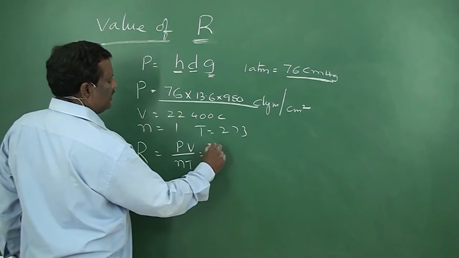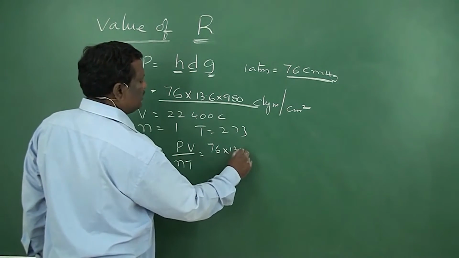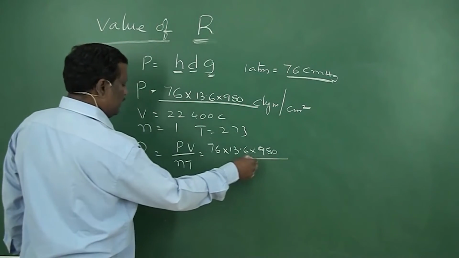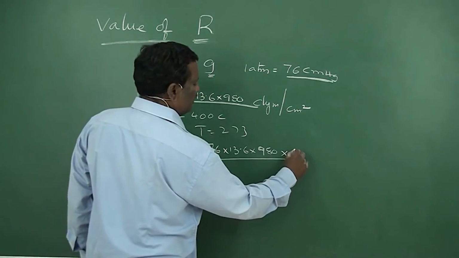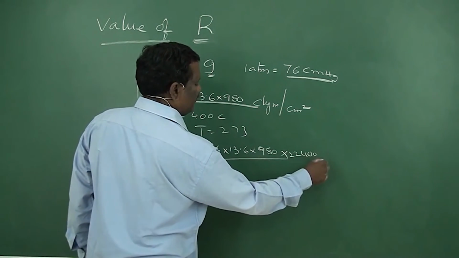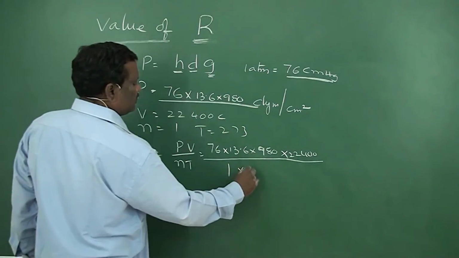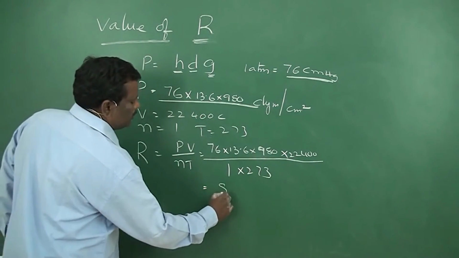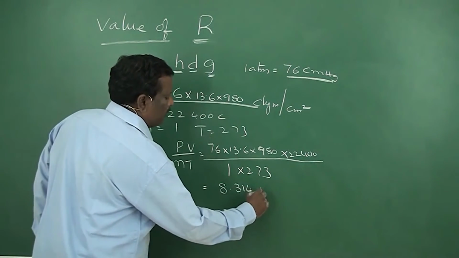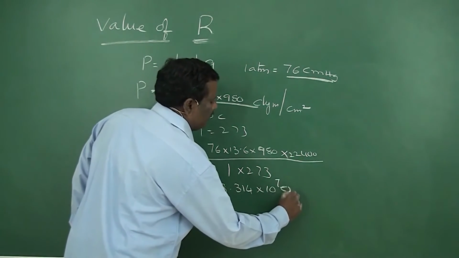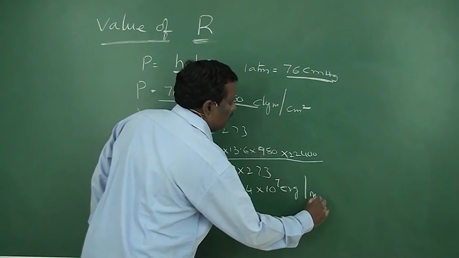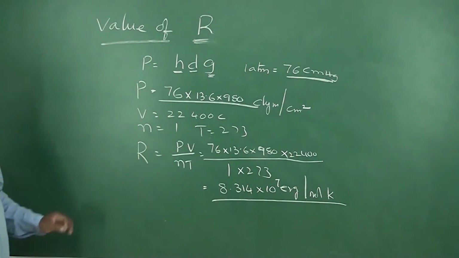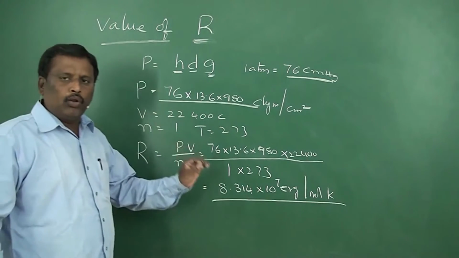It will be 76 into 13.6 into 980 into 22,400 by 1 into 273. On simplifying all these, you will get 8.314 into 10 to the power 7 ergs per mole K. This is the R value in ergs per mole K.